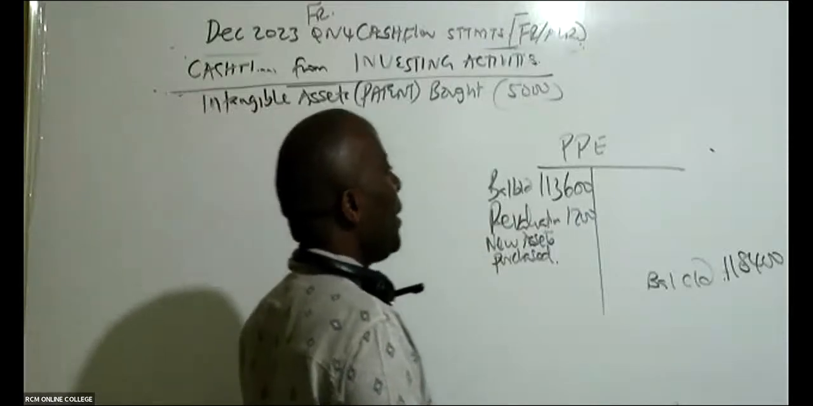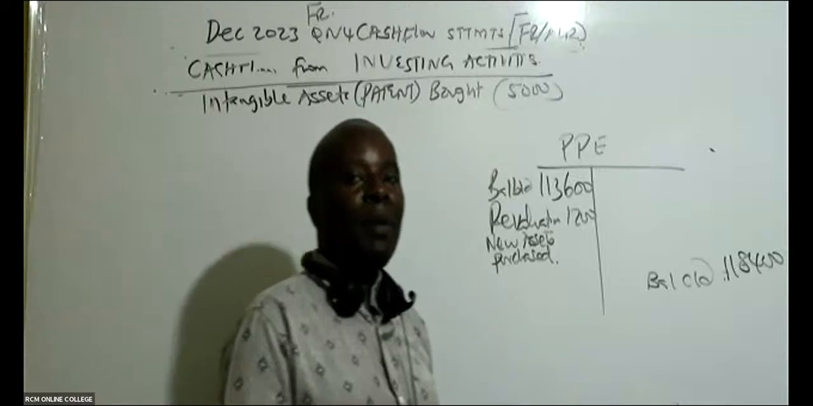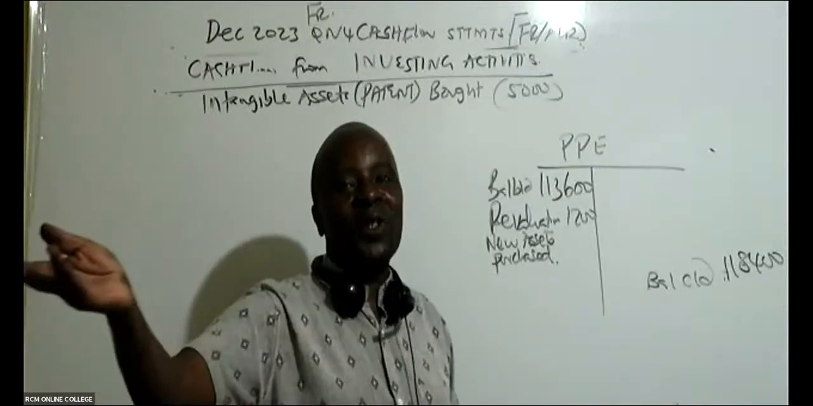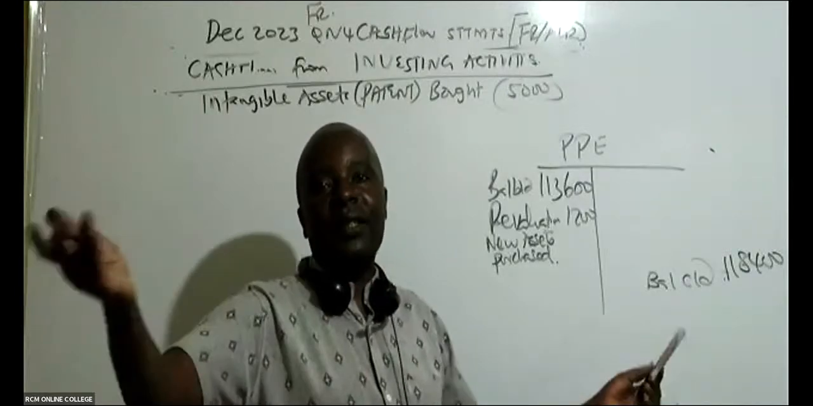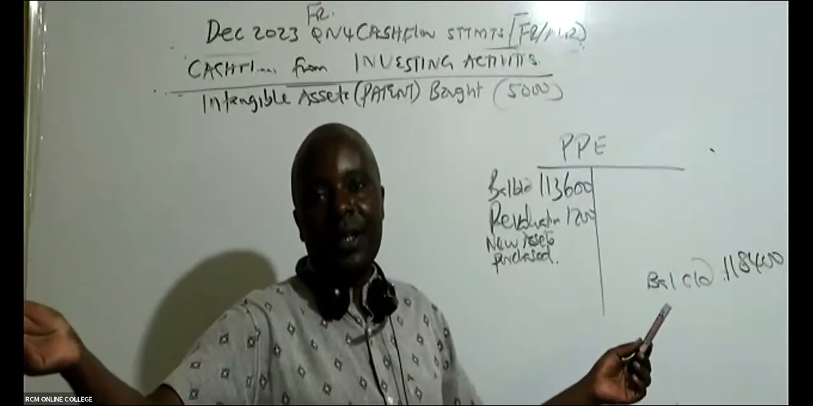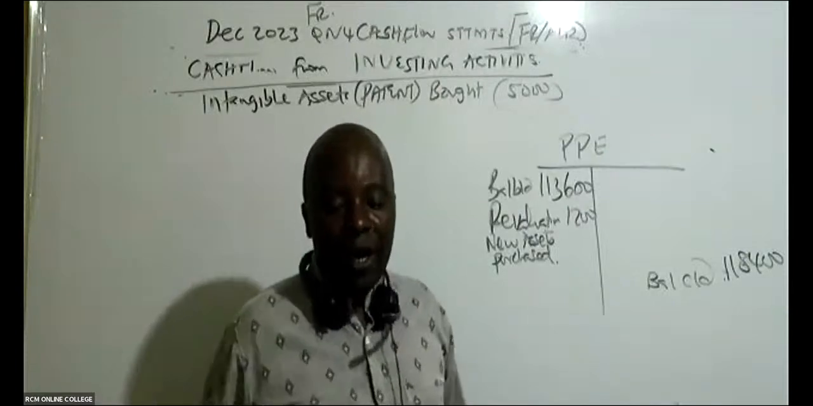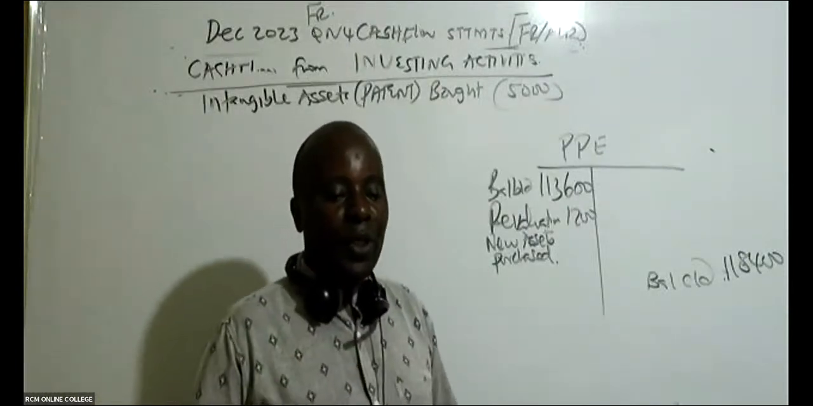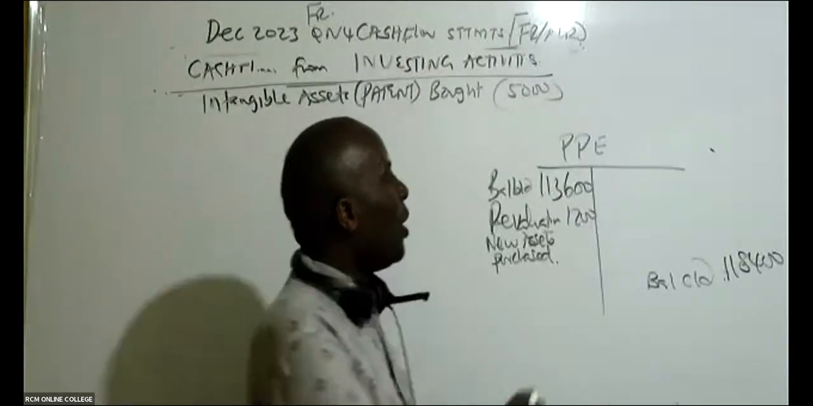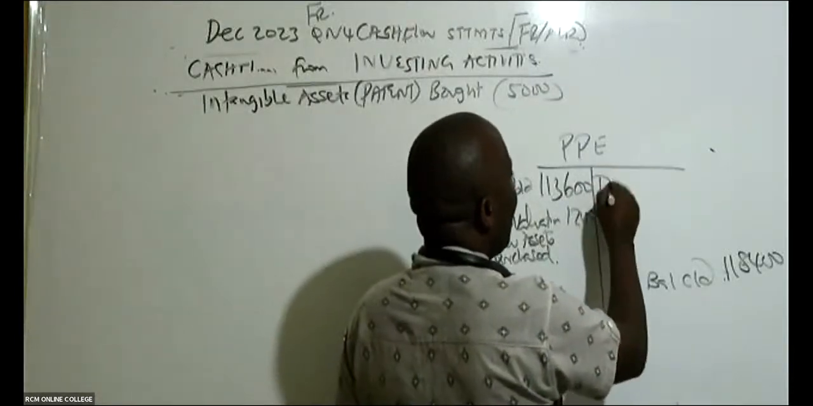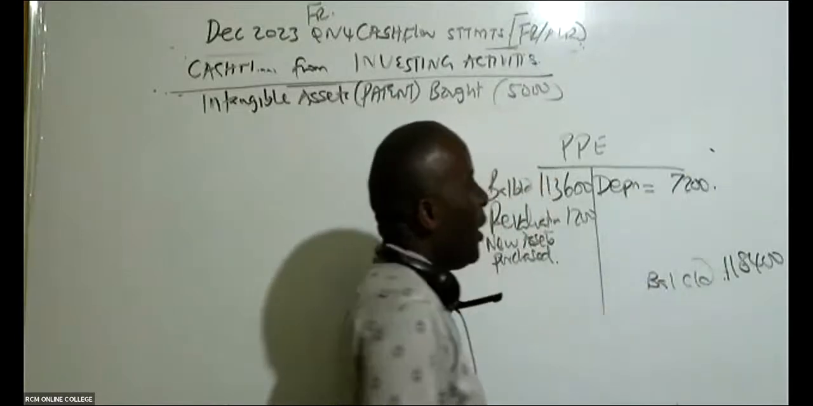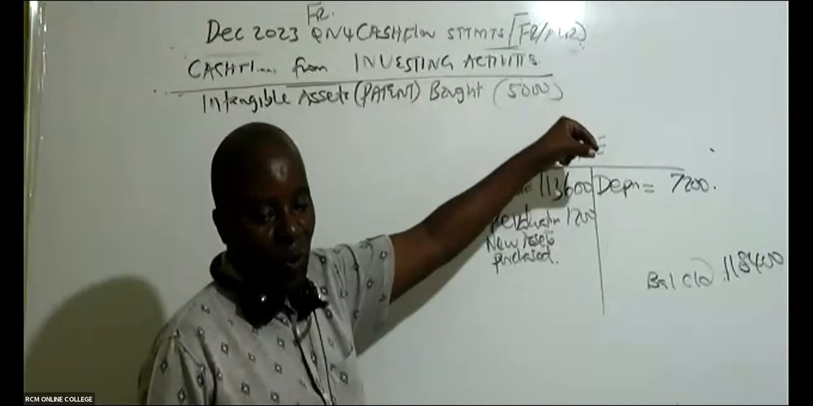Now, what makes the PPE in this case go down, the value go down? Depreciation. And if you sell PPE items, in the question there is nowhere they told us that we sold. So the only thing we can account for here is depreciation. And fortunately, we know that depreciation for the year is 7,200.